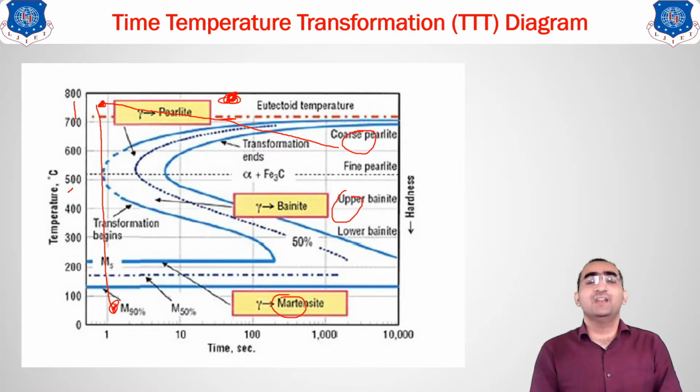Clear? So this TTT diagram, we will be studying in a more detailed version in our next upcoming lecture. So till then, thank you. In this lecture we have already gone through the objective of the heat treatment, why we are going for the heat treatment of steel, and some basic concepts of our TTT diagram. Why there is a need for this diagram, that we have seen. Clear? So in our upcoming lecture we will see the construction of this TTT diagram, and one more thing, the critical cooling temperature transformation, we will also be seeing in our upcoming lecture. Till then, thank you.